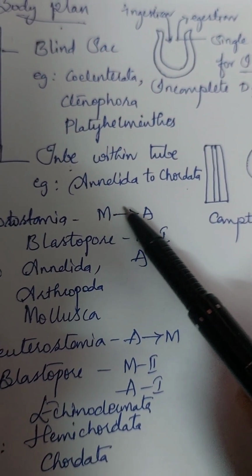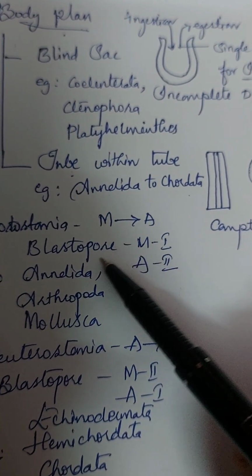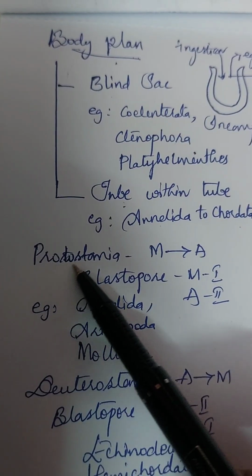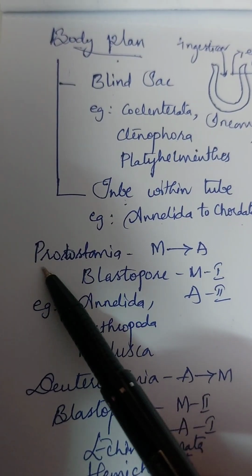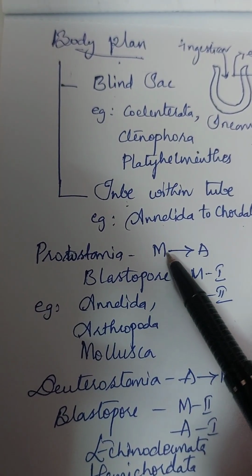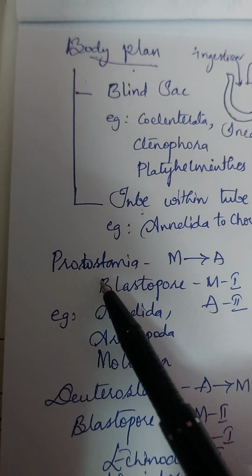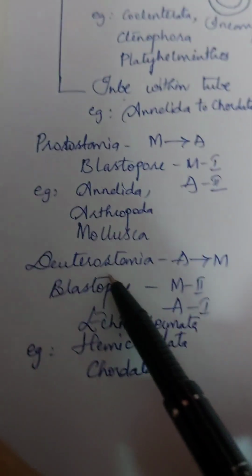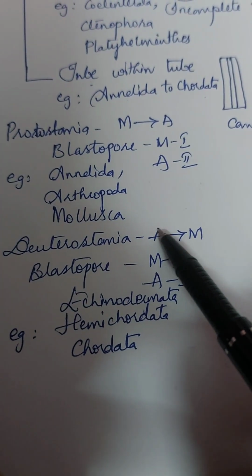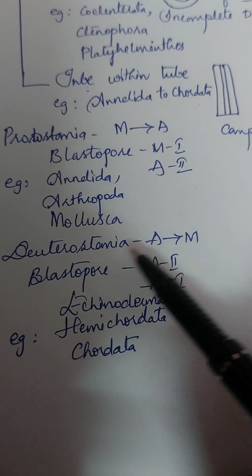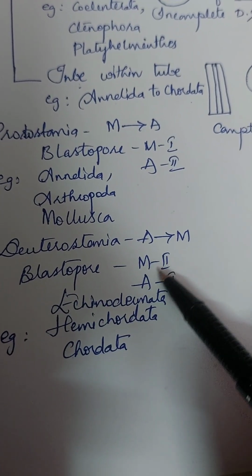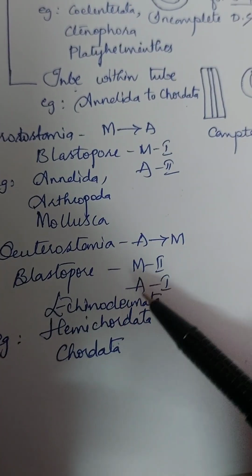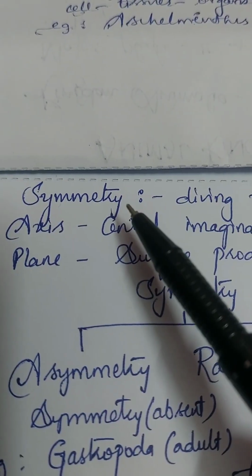In protostomia, the mouth develops first, later the anus. In the blastopore, the mouth is developed first, later the anus. Protostomia: proto means first, stomia is mouth. It is seen in phylum Annelida, Arthropoda and Mollusca. Deuterostomia is where the anus develops first, later the mouth, seen in Echinodermata, Hemichordata and Chordata.